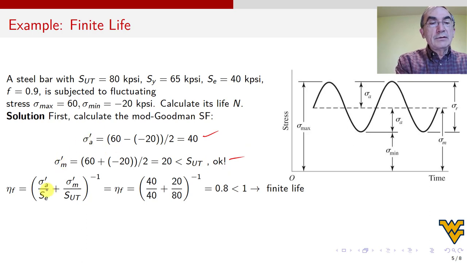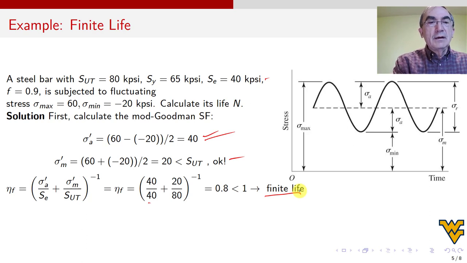Once you have these two values, here is the formula for the safety factor for Modified Goodman: sigma a prime over Se, plus sigma m prime divided by Sut, all to the minus 1. Sigma a is 40, I put it there. Se is 40 from here, I put it here. Then sigma m is 20, put it here, and Sut is 80, put it there, to the minus 1. Oops, 0.8 is less than 1, so the life is finite. And in this picture, of course, you put it there to remind you what all these things are.